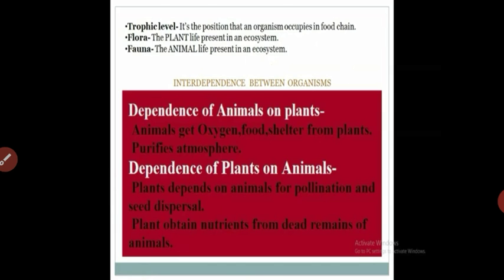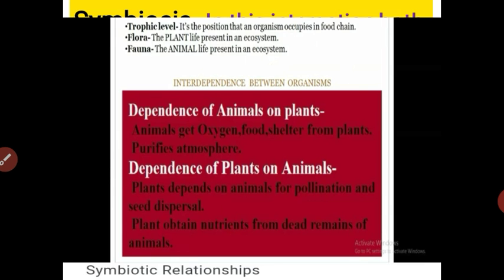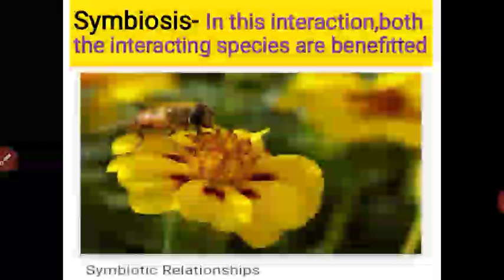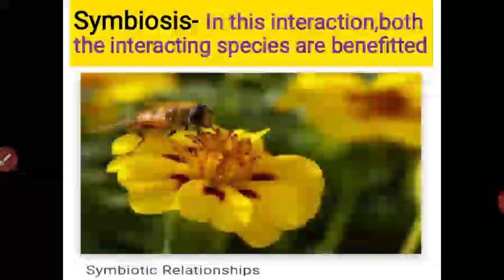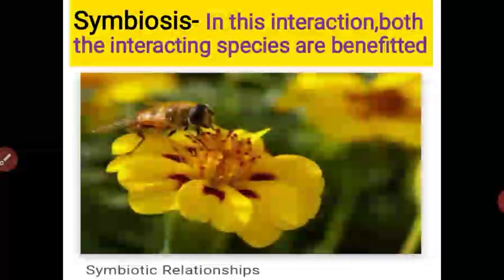One by one we will see how organisms are interdependent on each other. Some interactions are beneficial and some are harmful. First we see symbiosis. In symbiosis, both interacting species are benefited.